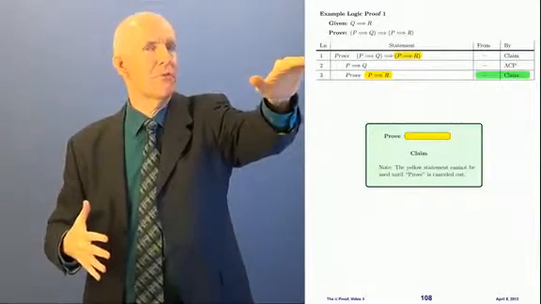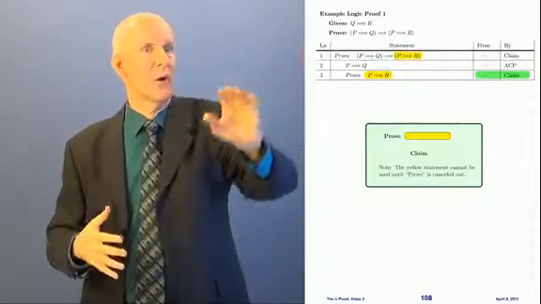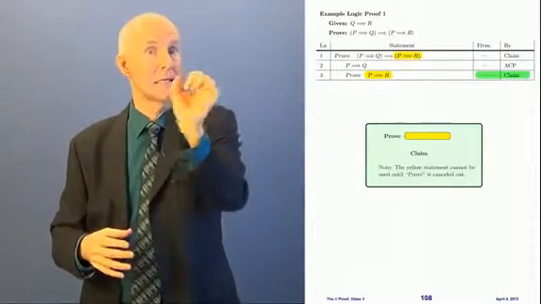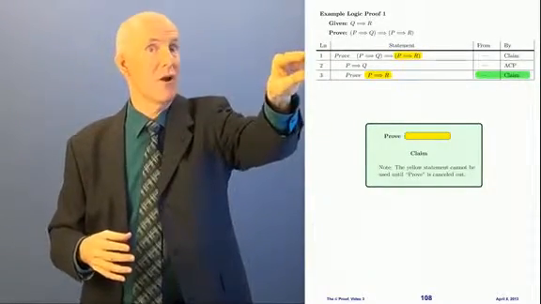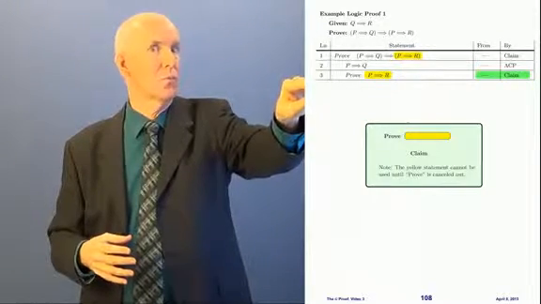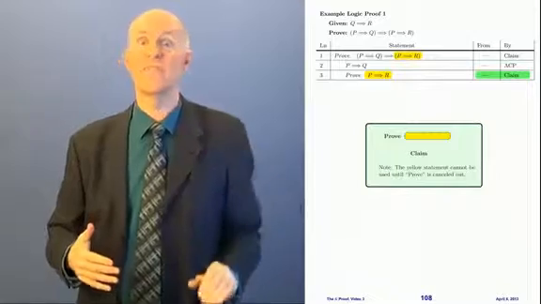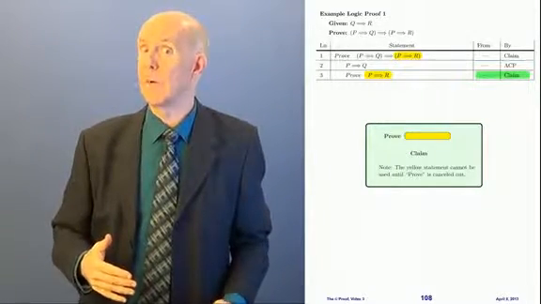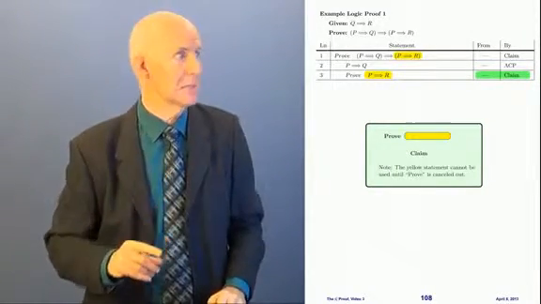In the outer proof, I'm trying to get the thing that's on the right-hand side of that middle conditional symbol there, see? I'm trying to get that. And so if I'm able to cancel out the word prove on line 3, I will have finished the proof in line 1, see? That's the strategy.